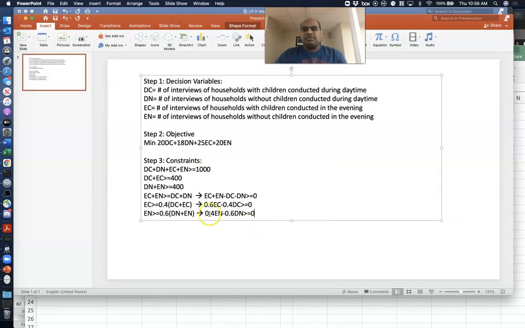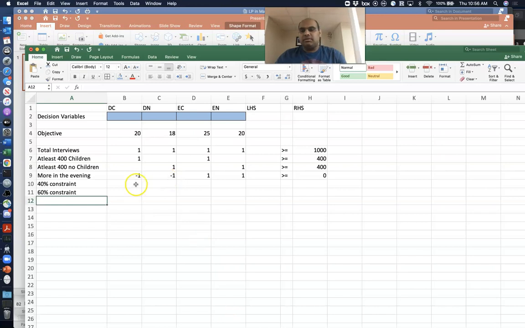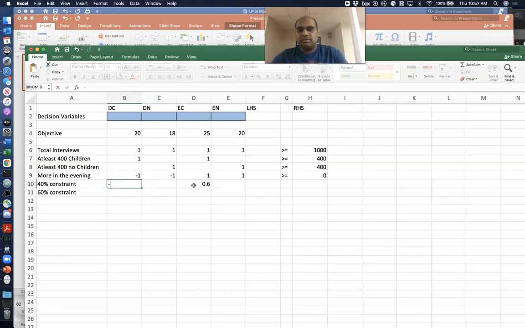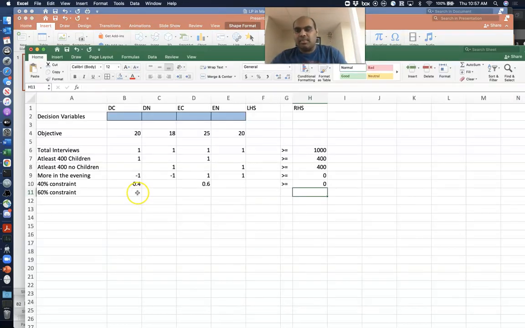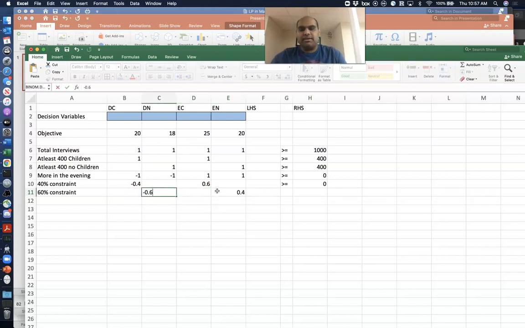Okay, so the 40% constraint is 0.6 EC minus 0.4 DC is greater than or equal to 0. And the other one is 0.4 EN minus 0.6 DN is greater than or equal to 0.